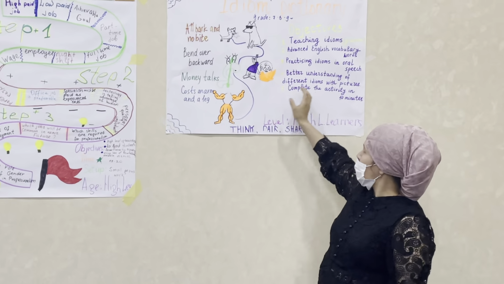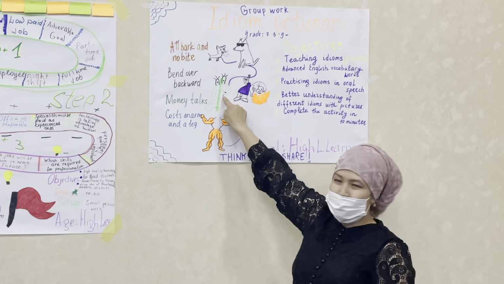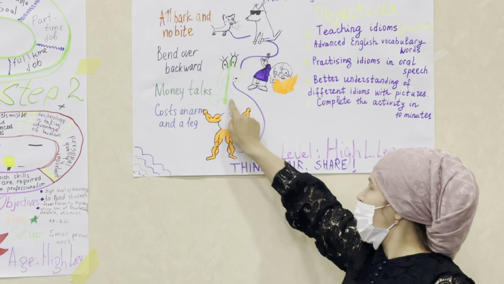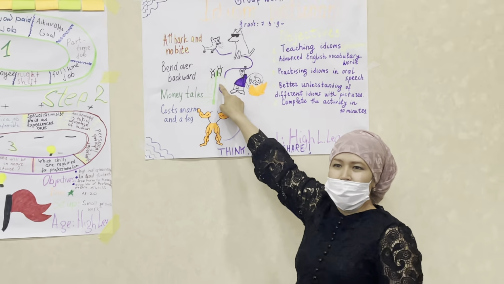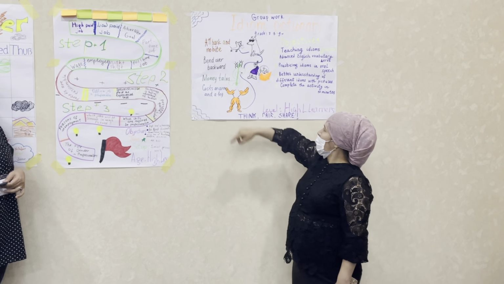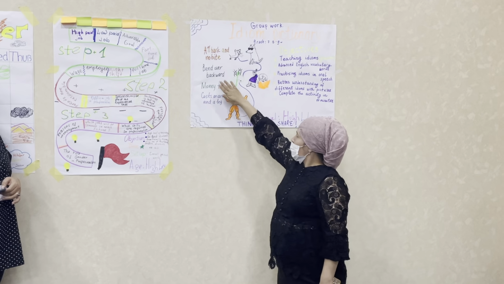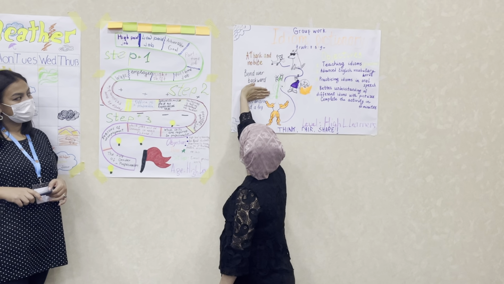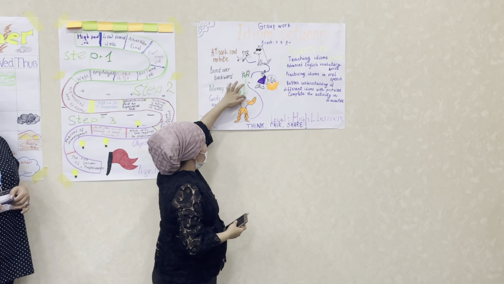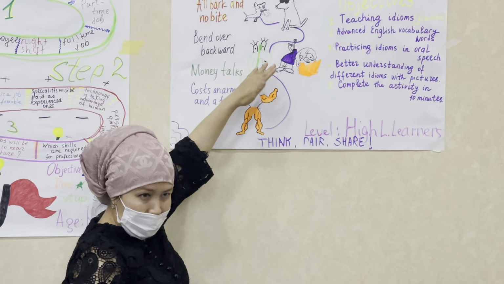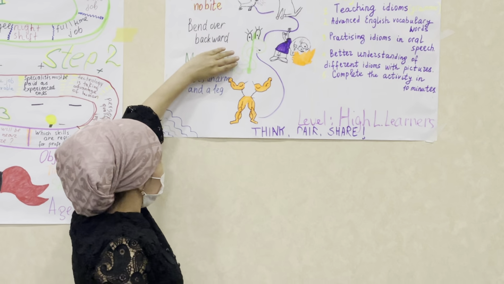what it means. For example, this one. Money talks. It's a picture of dollars. And can you give the explanation? Money talks. Yes, money talks. Without this explanation, can you give yourself an appropriate explanation? Is it possible to give it without this one?